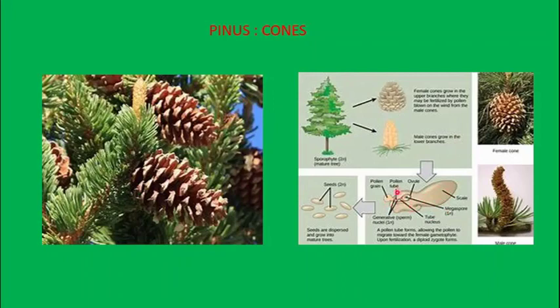And then here it is how it comes in contact with the ovule of the female. This is a male cone over here, this is a female cone. And here also a special feature of the pine tree is that the female cone is more broad and big. It is found on the upper branches of the tree, whereas the male cone is a little bit narrow, not much broader. It is found on the lower part of the tree.